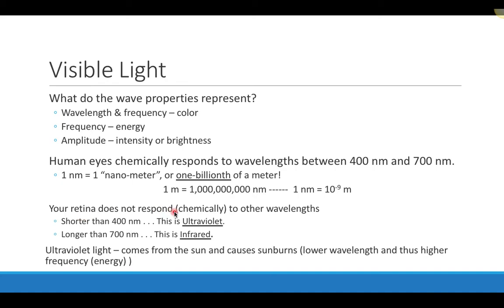So our eyes do not respond chemically to wavelengths that are shorter than 400 nanometers, and that's called the ultraviolet region. And anything longer than 700 nanometers is in the infrared region. Ultraviolet light actually does come from the sun. It carries more energy than visible light, and that's what can cause sunburns. So it has lower wavelength, but it has higher frequency and higher energy than visible light. We just can't see it, but it's still there, and it's still bombarding the Earth, as is, there's also infrared.